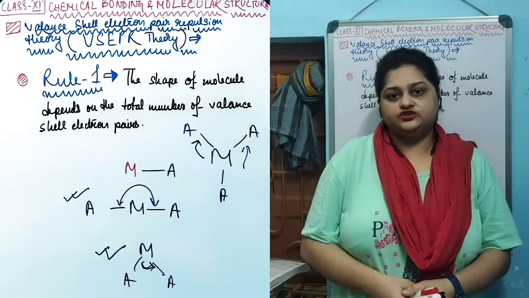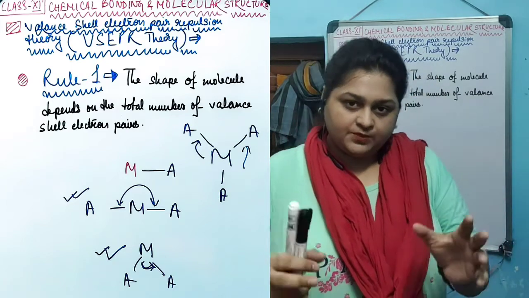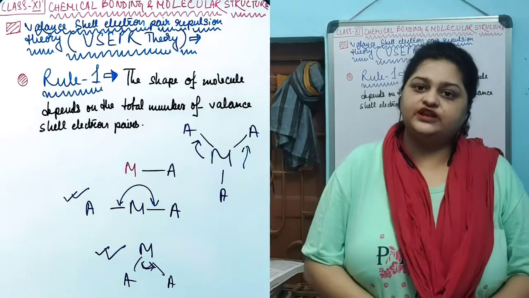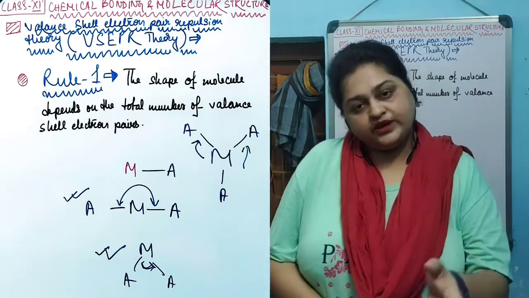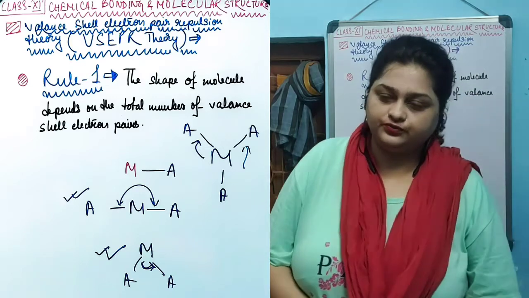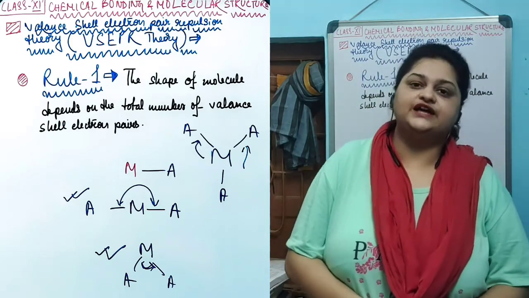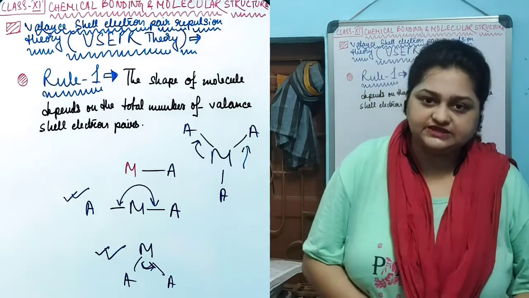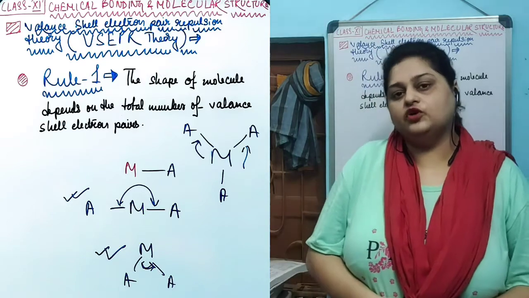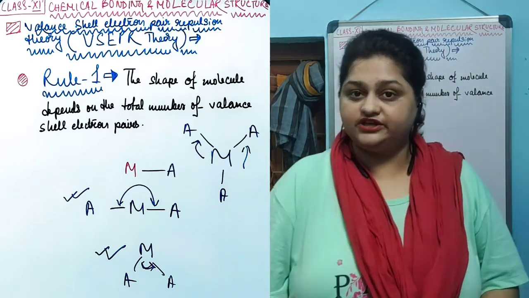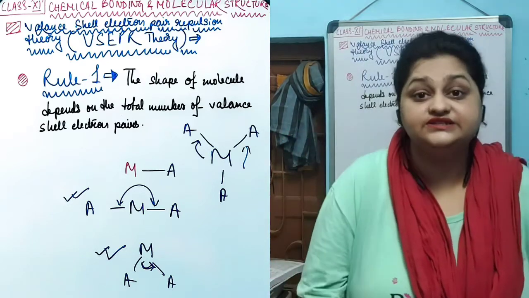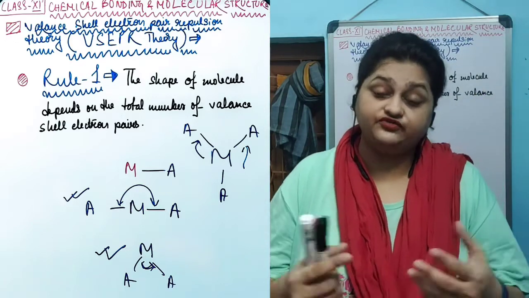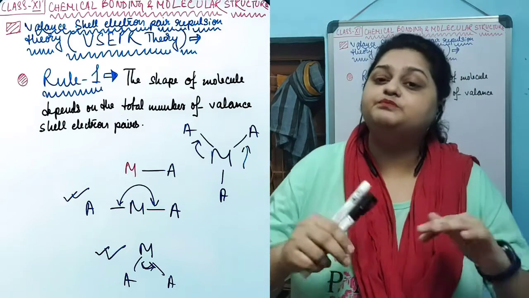We all know that electron density repel each other. Covalent bonds are nothing but the pairs of electron density. When a central atom forms bonds to create a molecule, the bonds that it forms surround itself in three-dimensional space. The bonds that are formed will then try to reorient themselves with respect to one another in such a way that the repulsion that they are facing from each other gets the minimum amount.